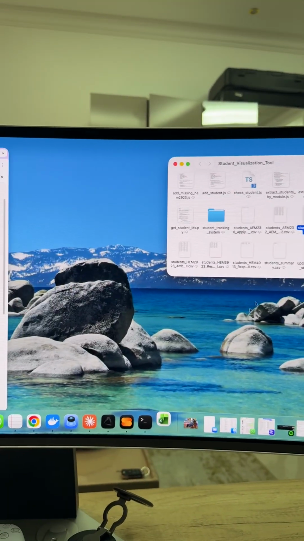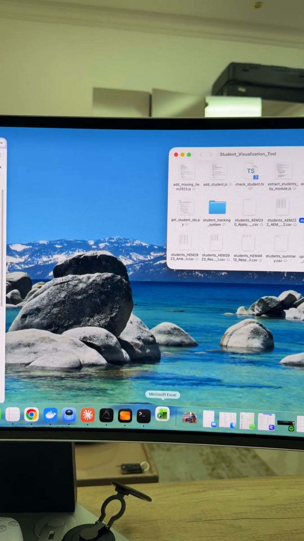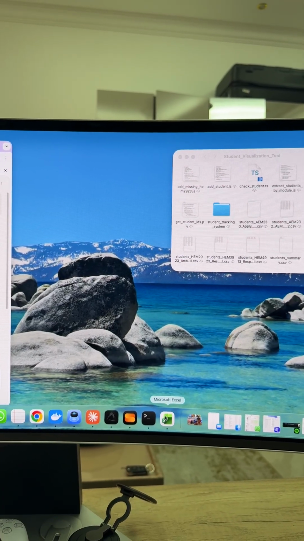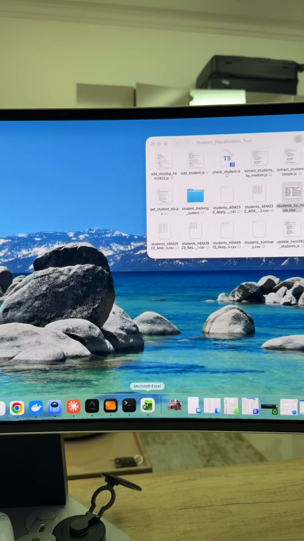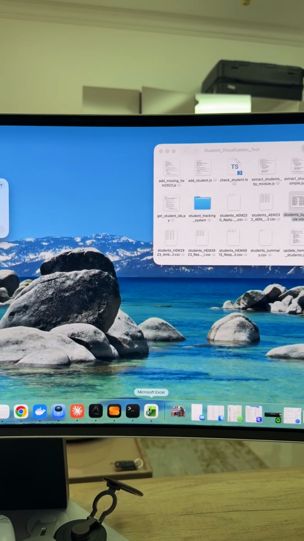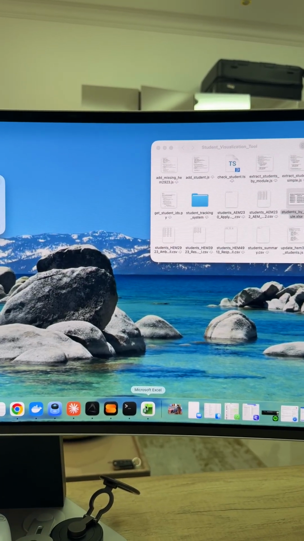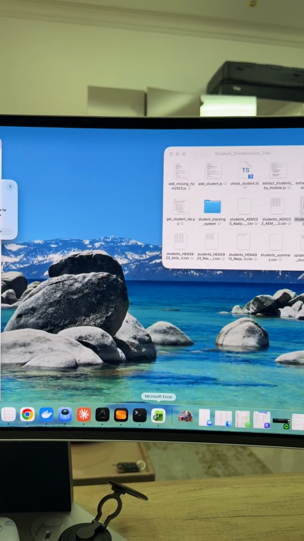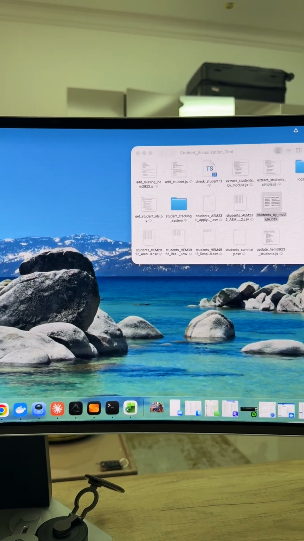But I want to show you this so that you see the way I'm doing it at the moment. So let's open this up. I'll just allow it to open Excel. And I mean, there is this, right?